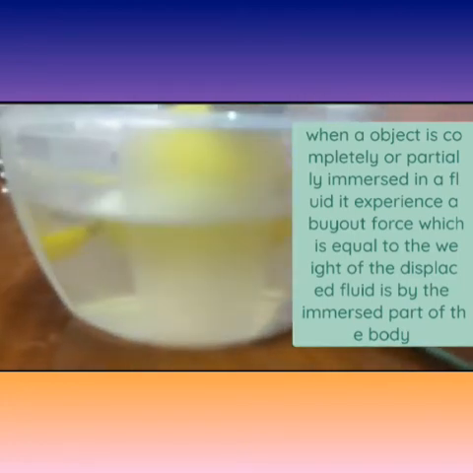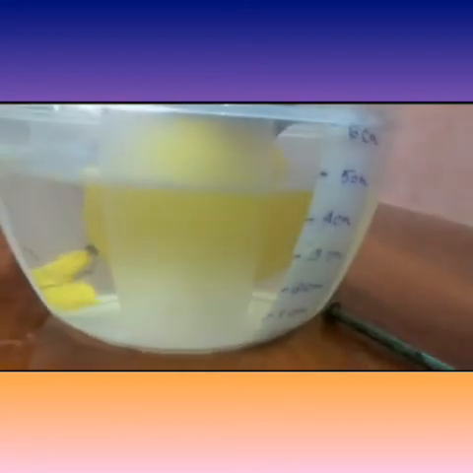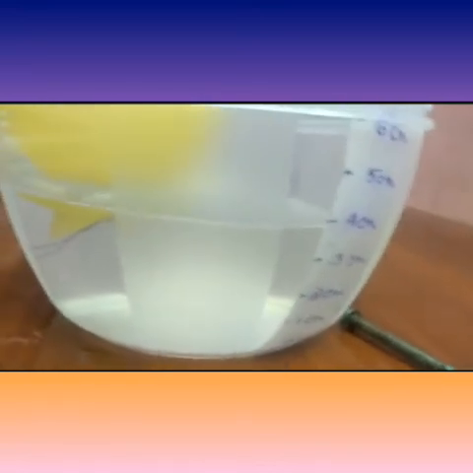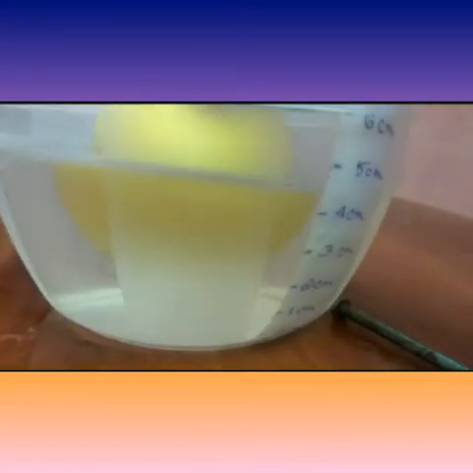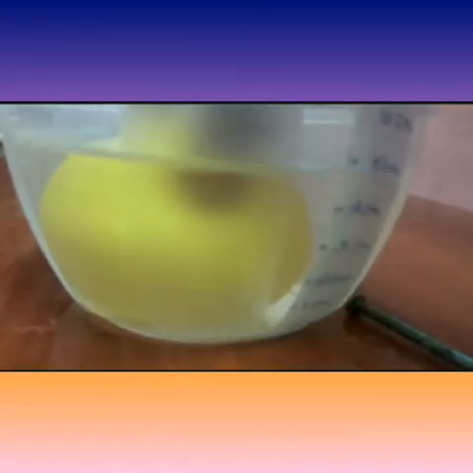When I push this balloon, my force is greater than the buoyant force, so the body moves inside. When I leave it, the balloon is not able to keep a force, so the buoyant force pushes the balloon upward. The balloon experiences a buoyant force which is equal to the weight of the water displaced by the object. Here the balloon is displacing 1 centimeter height of water. Then the weight of this 1 centimeter height of water is equal to the buoyant force. This is the statement of Archimedes' principle.